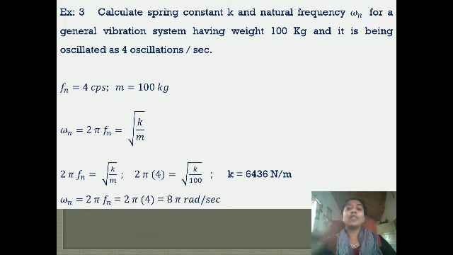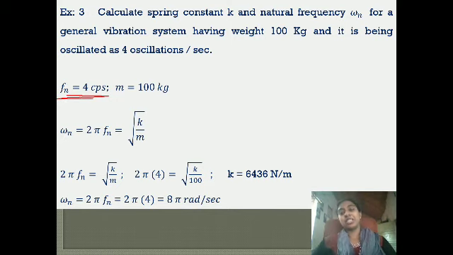Now we will solve two simple, small problems. With that we will complete our syllabus. So example 3; the first two examples we have studied in simple harmonic motion. Calculate the spring constant k and natural frequency omega n for a general vibration system having mass 100 kg, oscillating at 4 oscillations per second.